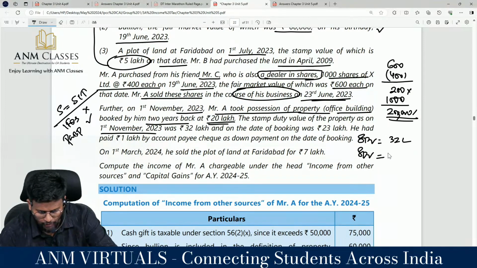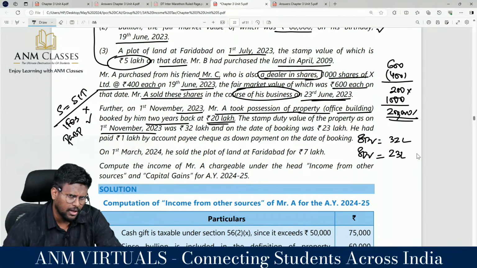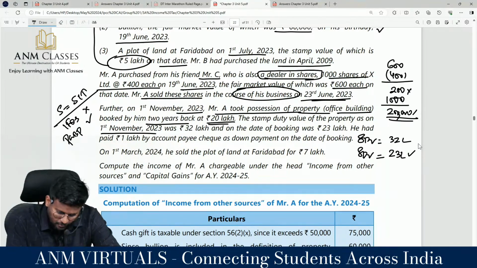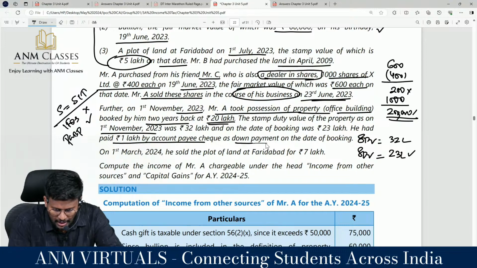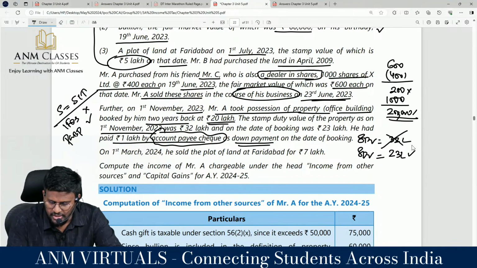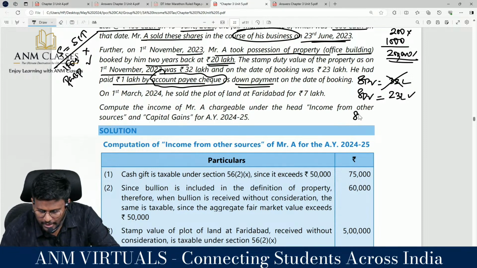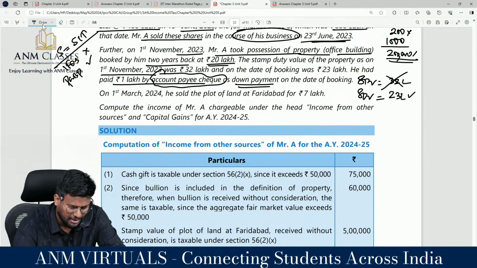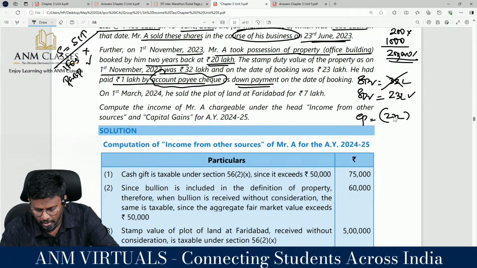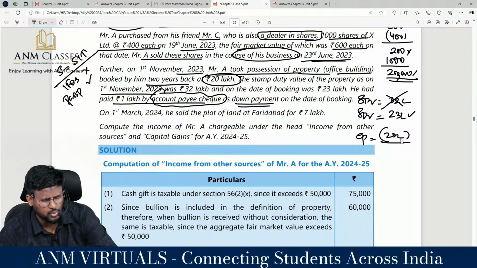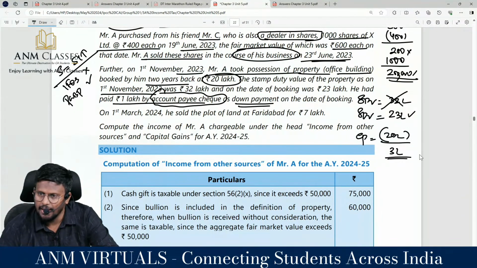Stamp duty value as on date of booking is equal to... everyone loves to take the stamp duty value on the date of booking. It depends upon how you have made the payment. He had paid 1 lakh by what mode, as down payment on the date of booking? Is it by account payee cheque? Yes, sir. So you can use the stamp duty value as on the date of agreement, which is how many lakh? 20 lakhs is the consideration paid. The consideration paid is for 23 lakhs. You have paid 20 lakhs. Yes, sir. So then, sir, 20 lakhs you accept. Then 23 lakhs minus 20 lakhs, 3 lakhs is the